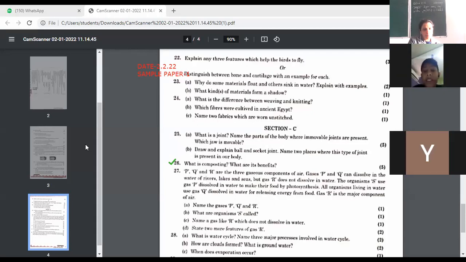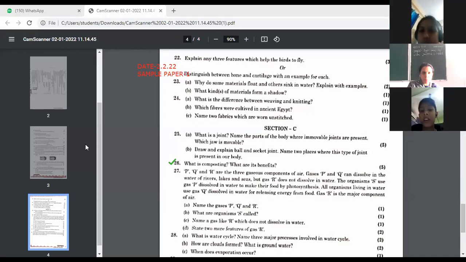A process in which the kitchen waste or biodegradable waste is converted into useful manure. Okay, that is known as composting. What are its benefits? It does not harm our environment and it is made easily. Okay, very good.